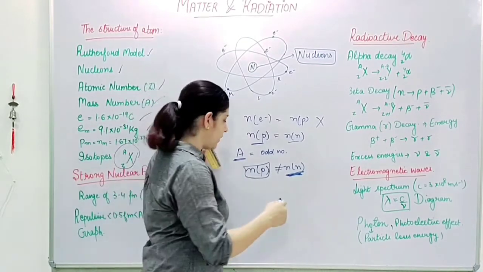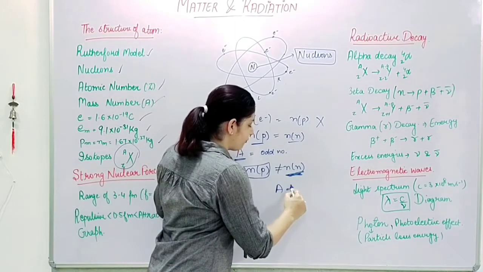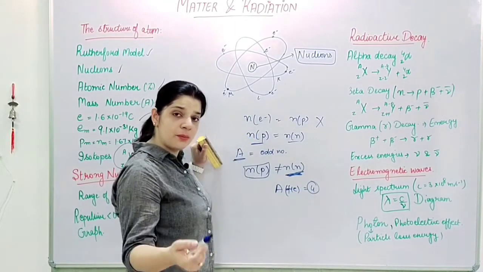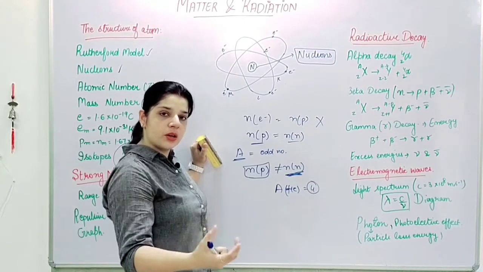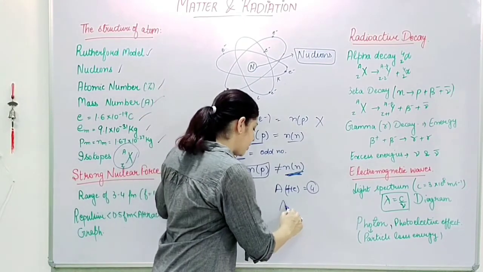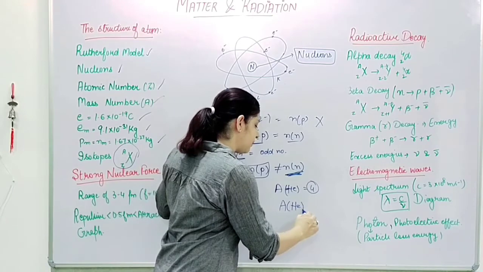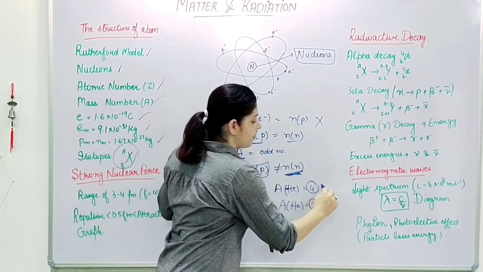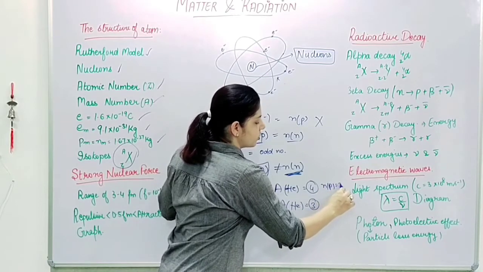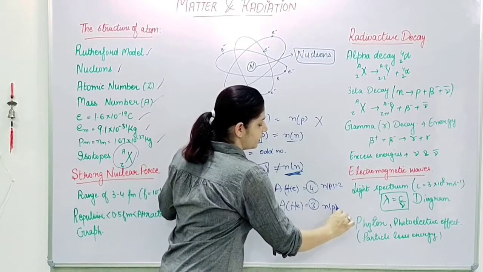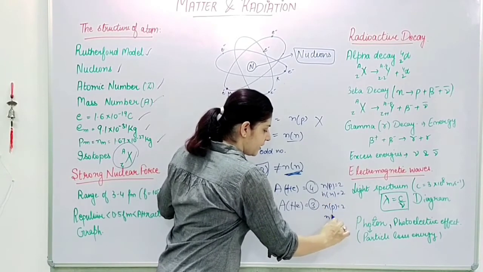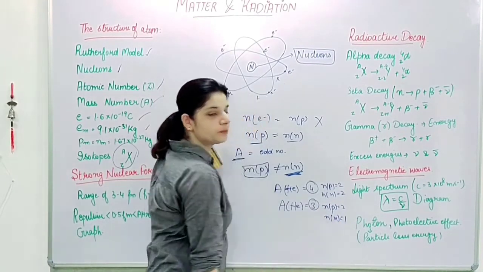Suppose I gave the example of helium. According to me, the atomic mass of helium was 4. But in some cases we observe a helium atom where the atomic mass is 3. So that means in both the number of protons is 2, but here the number of neutrons is also 2, while here the number of neutrons is 1.